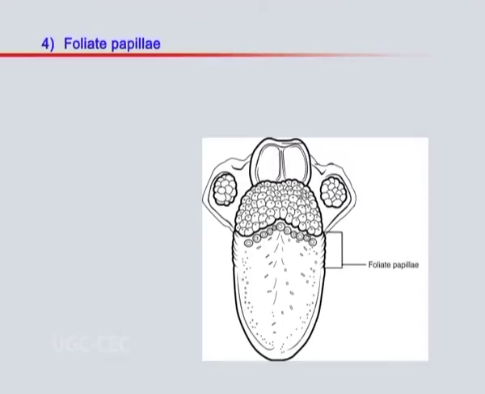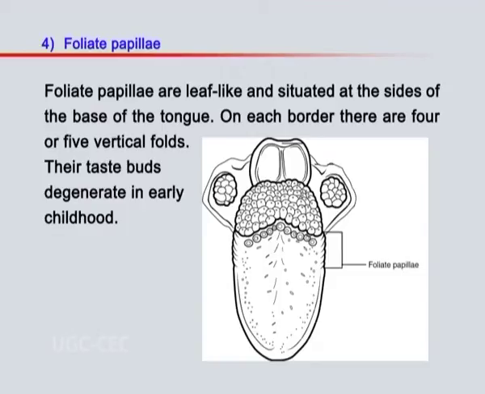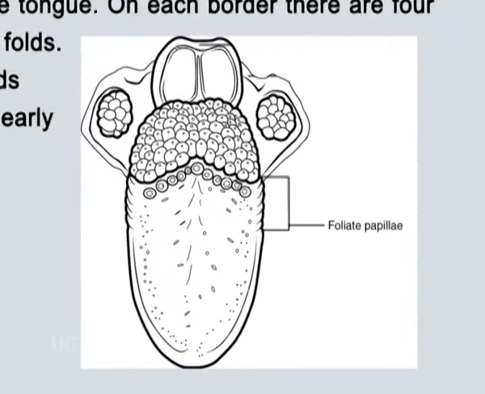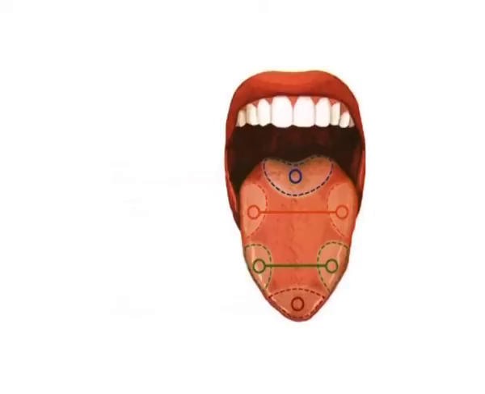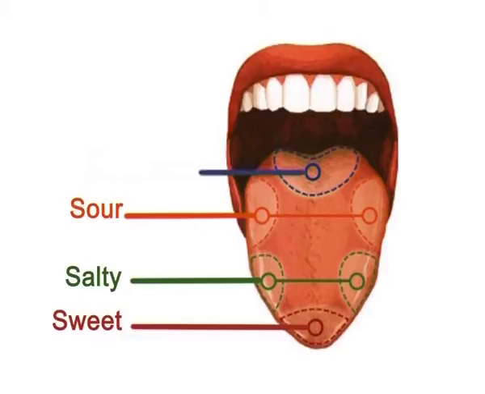Number 4. Foliate papillae are lip-like and situated at the sides of the base of the tongue. On each border, there are 4 or 5 vertical folds. Their taste buds degenerate in early childhood. Human tongue has 4 taste areas. They are sweet, salty, sour and bitter. Areas of sweet and sour can overlap.